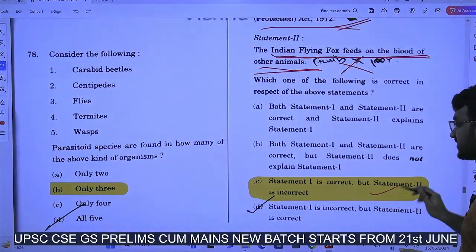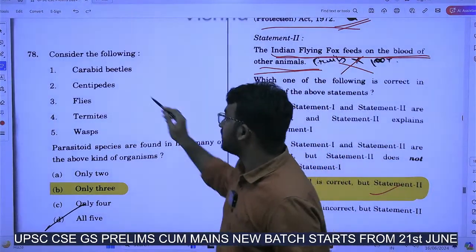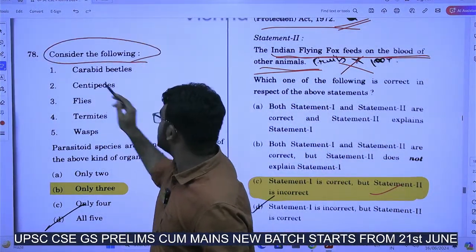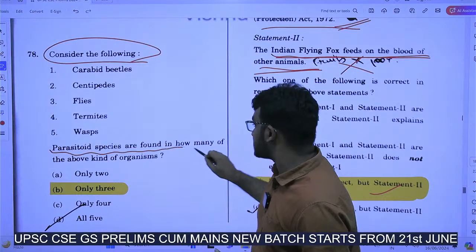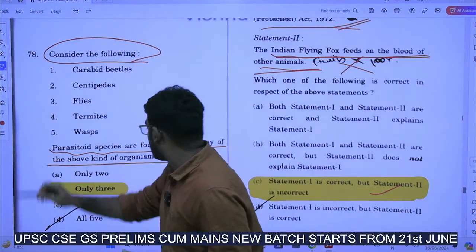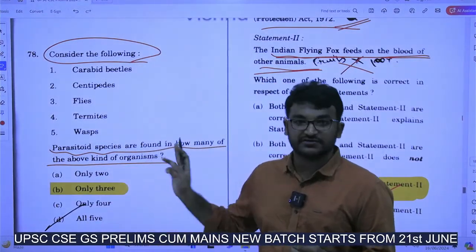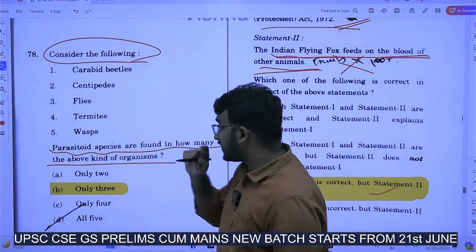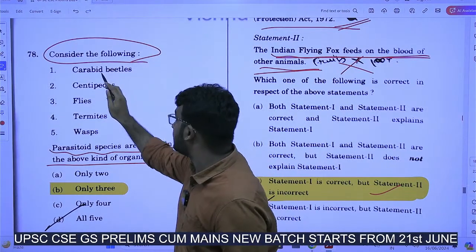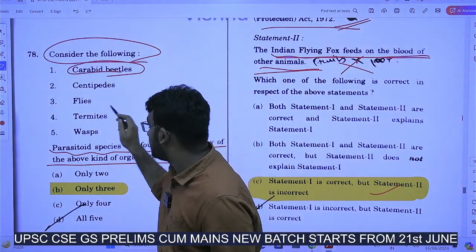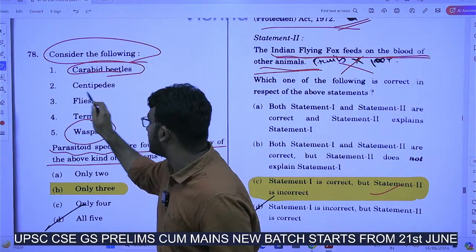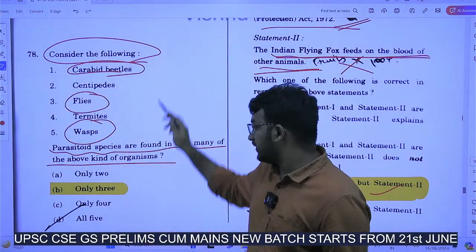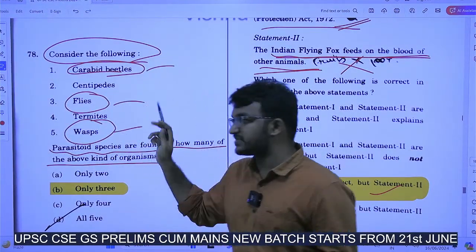Statement 1 is correct, but statement 2 is incorrect. Last question. Parasitoid species are found in how many of the above kinds of organisms? This is also a very difficult question. Generally, parasitoid species are available in beetles, wasps and flies. In these three, parasitoid species are present.